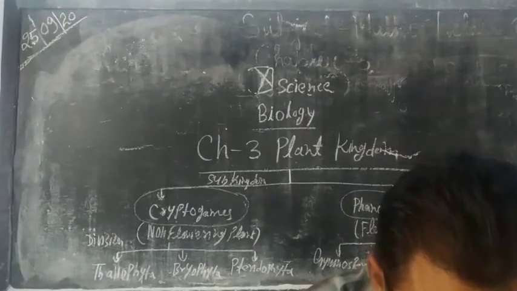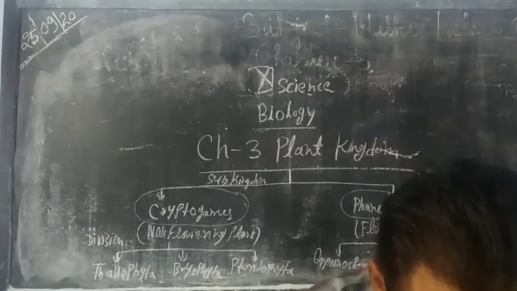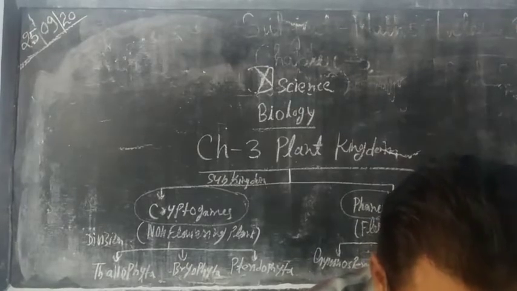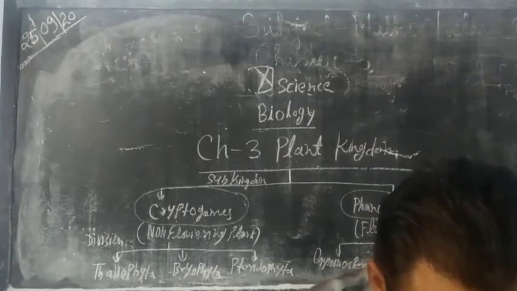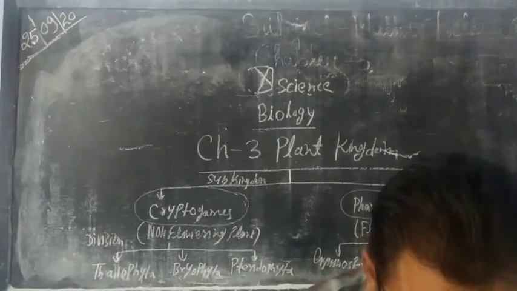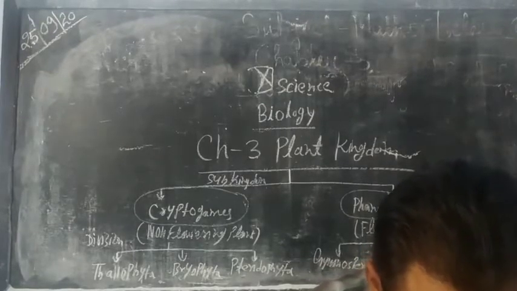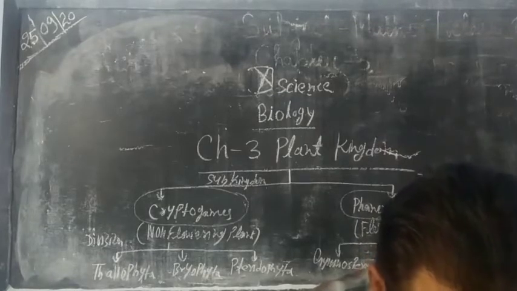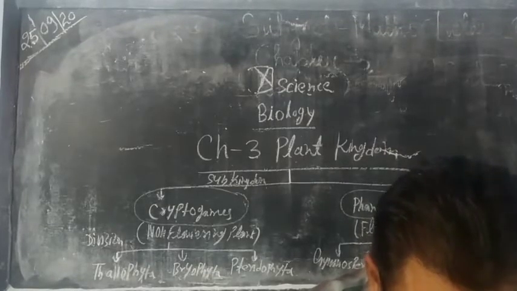Now we have discussed algae. First one is Thallophyta. Thallo means thallus, so its body structure is just thallus-like or thalloid. Unicellular eukaryotic organisms are there. Thallophytes include multicellular algae.